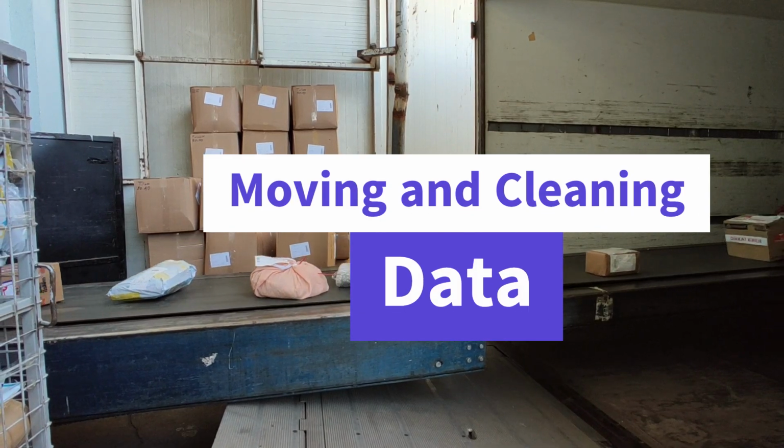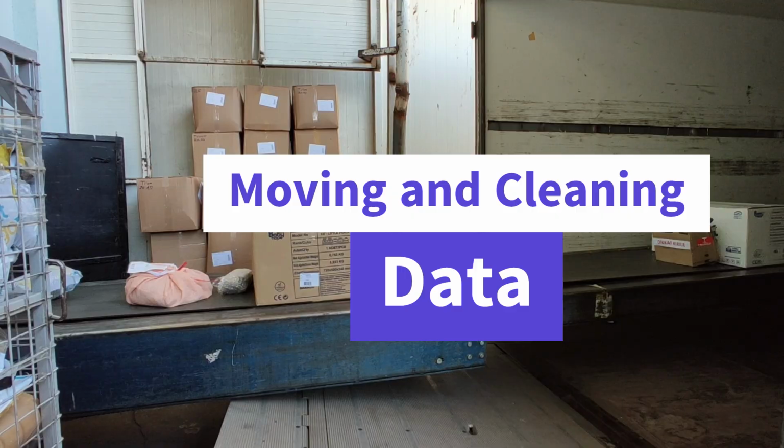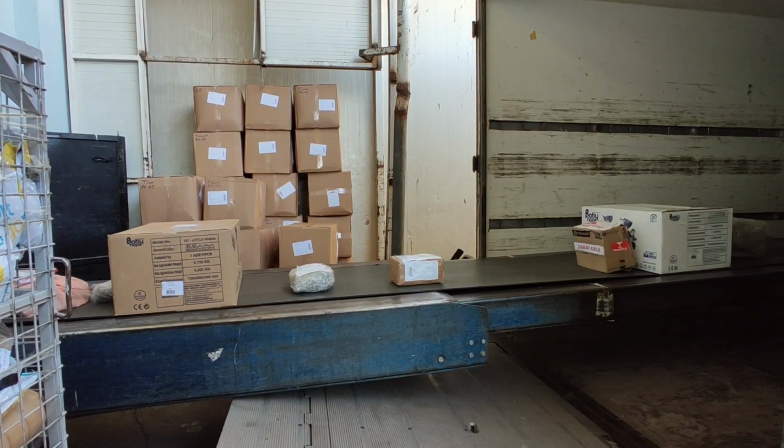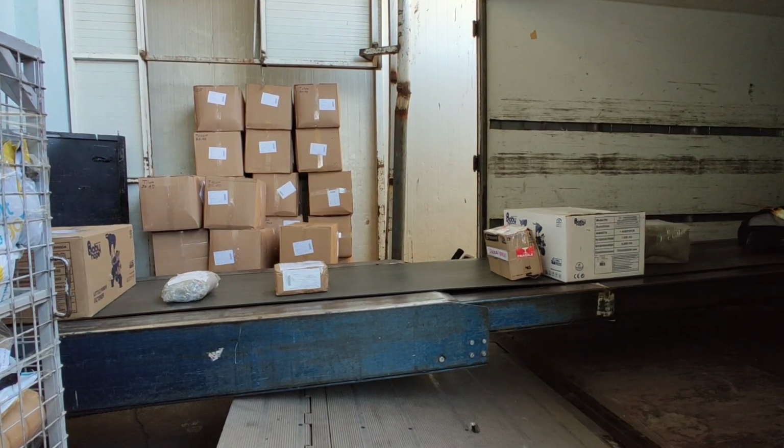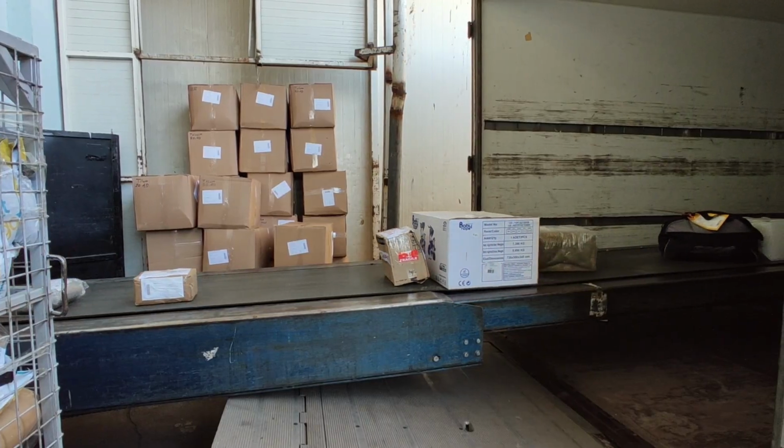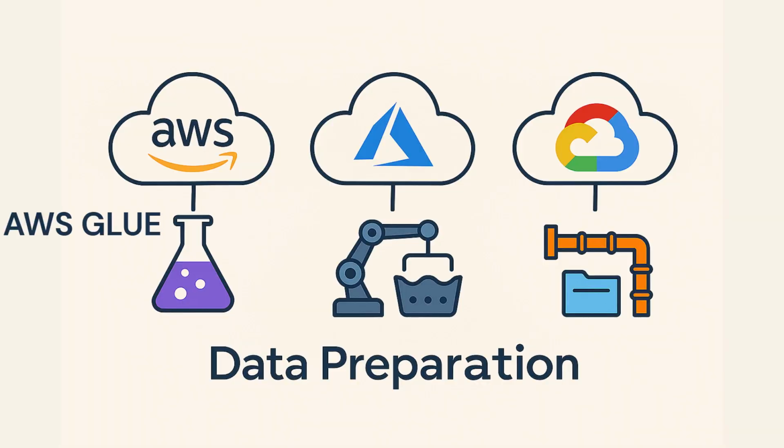Next comes moving and cleaning data. Imagine a conveyor belt in a factory. Raw material goes in one side, clean and sorted products come out the other. AWS has Glue. Azure has Data Factory. Google has Dataflow. They all do the same job, preparing data.